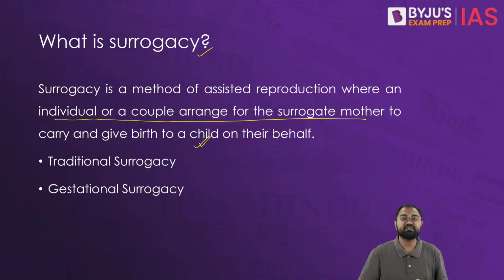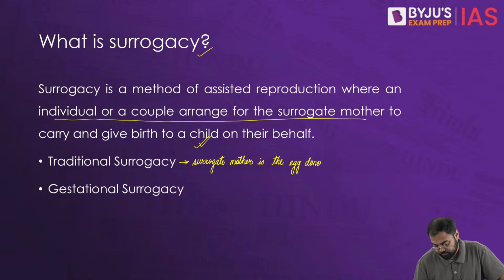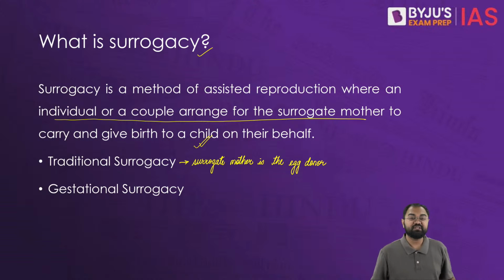Alright, so in traditional surrogacy, what do we see? The surrogate mother will also be the egg donor. Just understand this: in traditional surrogacy, the surrogate mother is the egg donor.